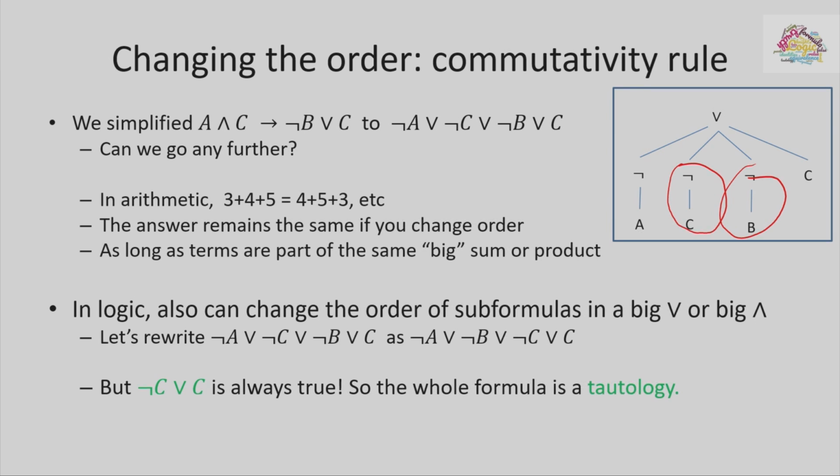Now, if you look at the very last part, the not C or C, this is something that will be true no matter what value of C is, for similar reason why A if and only if not A is always false. Either this is true because C is true, or this is true because not C is true. And we know that in logic, one of them always has to be true. What does it tell us? Well, we can ignore the rest of the formula because it's connected to this thing by an OR, and just say, oh yeah, it's true because it tells me something, something, something, or true. The whole thing must be true.